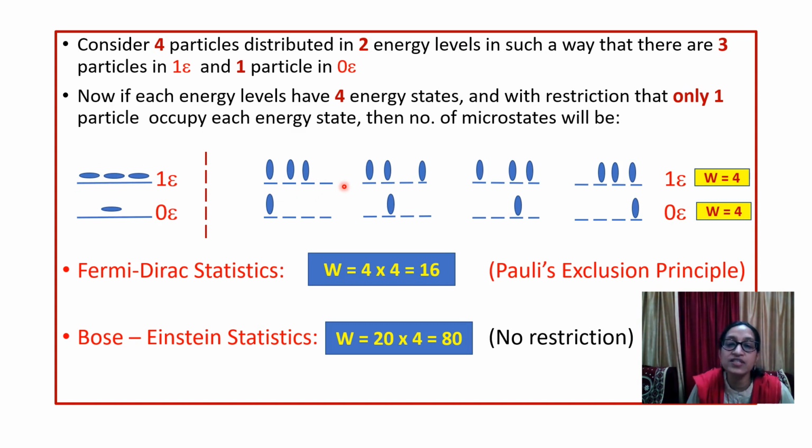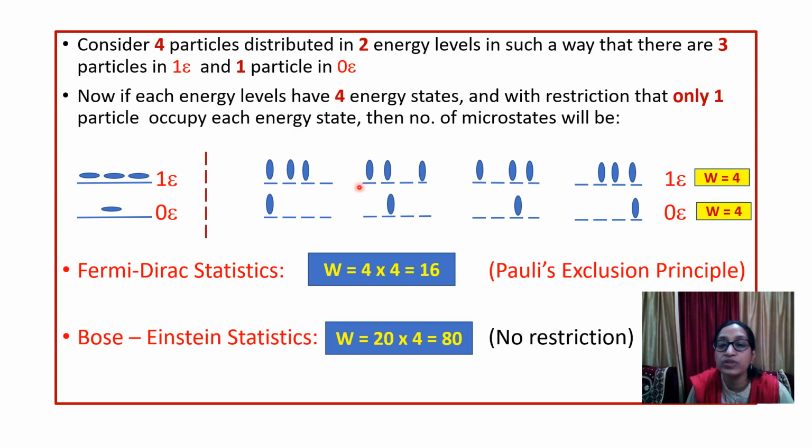In case of Bose-Einstein, we have seen that there was no restriction and the number obtained for three particles was 20 and for the one particle it was 4. So the total was 20 into 4, 80. But here the difference is that in Fermi-Dirac statistics, Pauli's exclusion principle has to be followed and only one particle will go to one energy state. So where there are three particles, all the three will not go to the same energy state, or two particles cannot sit at one energy state. Only one particle per energy state.